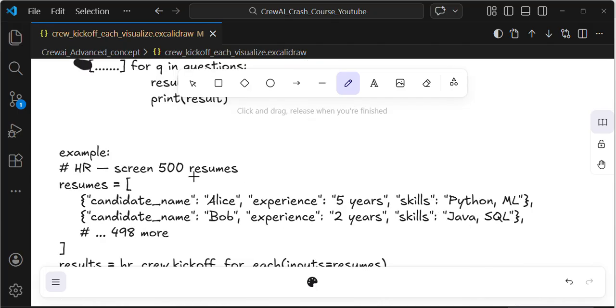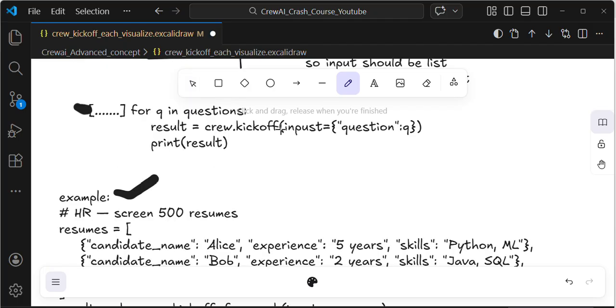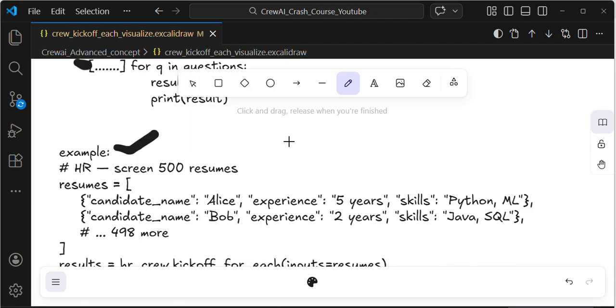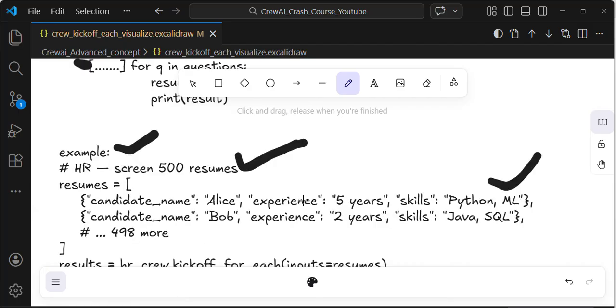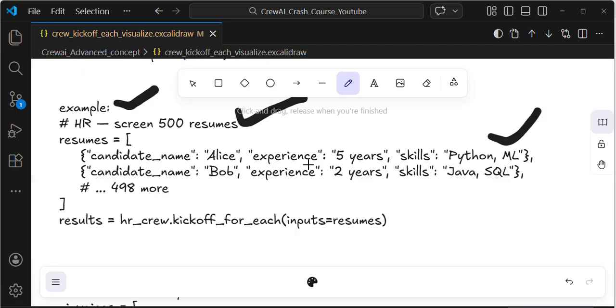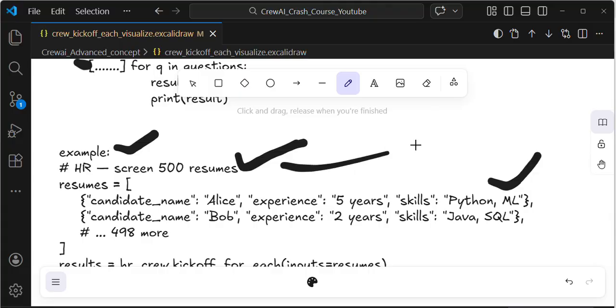I came up with some different examples of when to use kickoff for each in your applications. The first is to process resumes, guys. There will be 500 resumes, with candidate name, 5 years of experience, skills. We need to process them batch-wise, as a list, so in that case we need to use kickoff for each. This is one of the best examples.